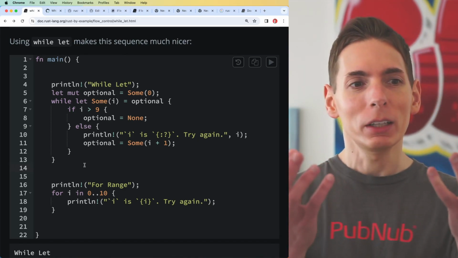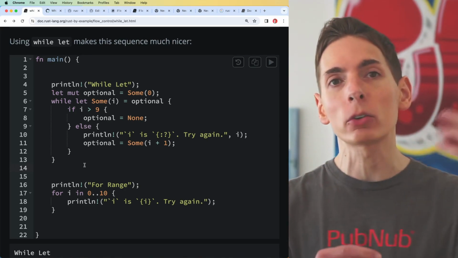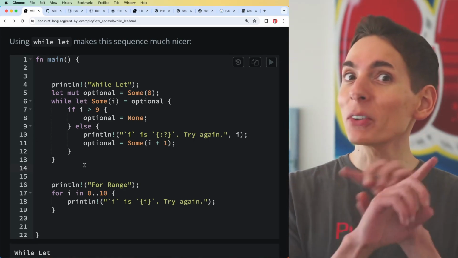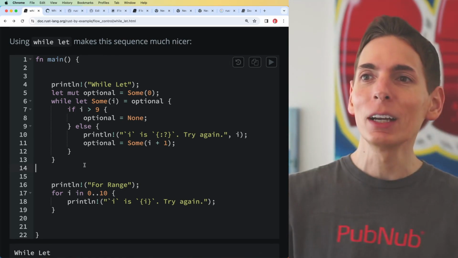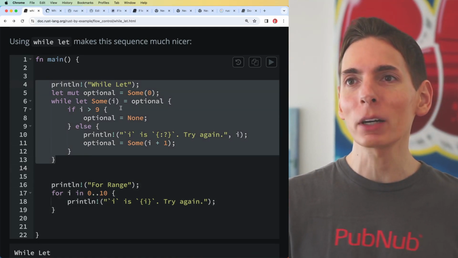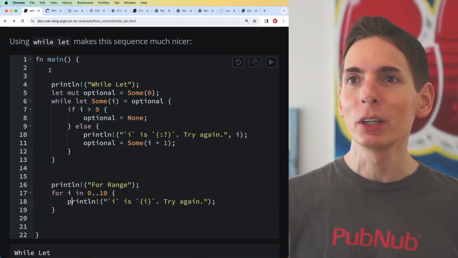If you have an object in Rust that is maybe a wrapped object, either a result or an option, a while let might make a lot of sense, but not with this example that they provide. This example that's provided to us here, I think there's a better option. If we look between these two code blocks here, we've got code block 1 with a while let and code block 2 with a for range. It's a for loop or a while let loop.